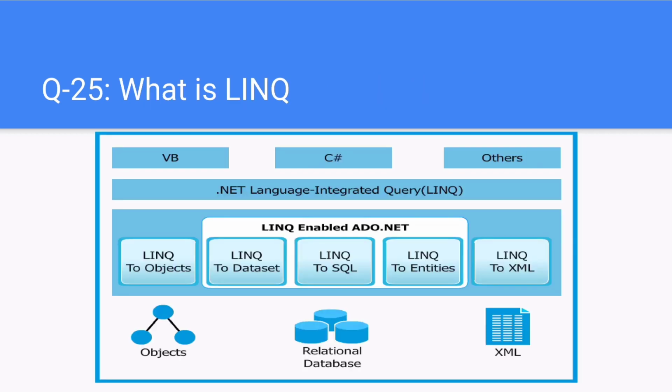Next question. What is LINQ? LINQ in C# is used to work with data access from sources such as objects, data sets, SQL Server, and XML. LINQ stands for Language Integrated Query. LINQ is a data querying API with SQL-like query syntaxes. LINQ provides functions to query cached data from all kinds of data sources. The data source could be a collection of objects, database or XML files. We can easily retrieve data from any object that implements the IEnumerable<T> interface.